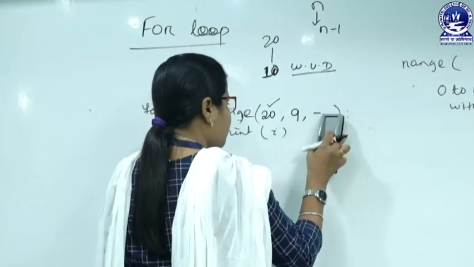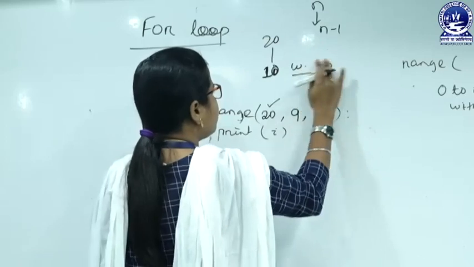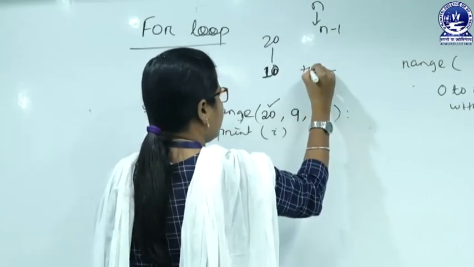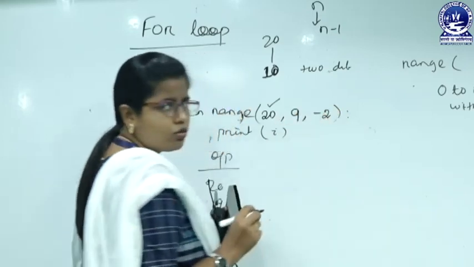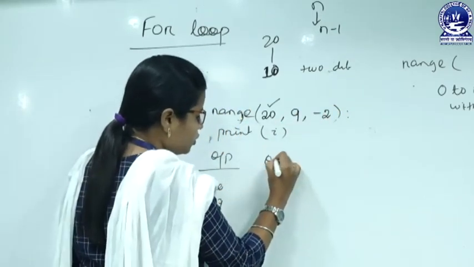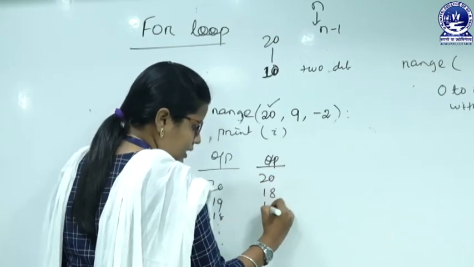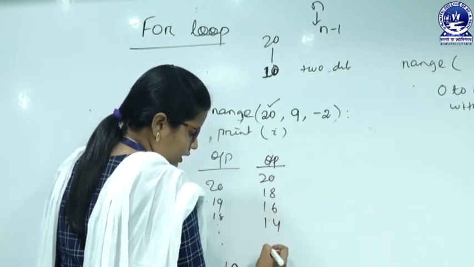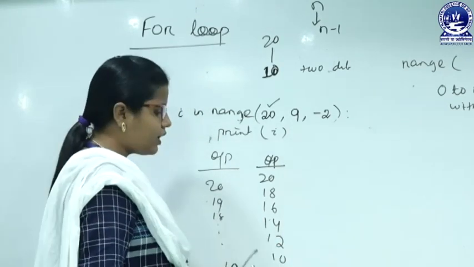Like that, suppose I want to print 20 to 10 with 2 difference. So, here we have to mention minus 2. So, the output will be 20, then 18, then 16, then 14, then 12, then 10. This will be the output.